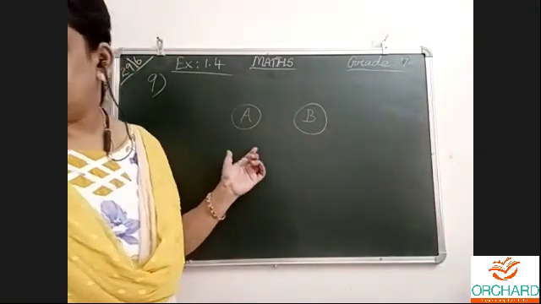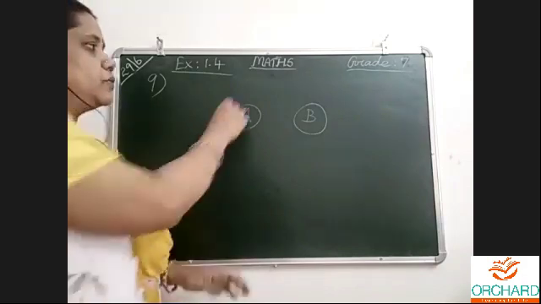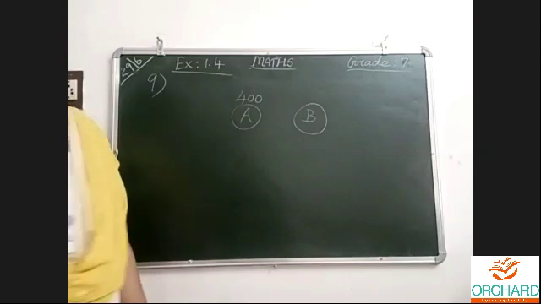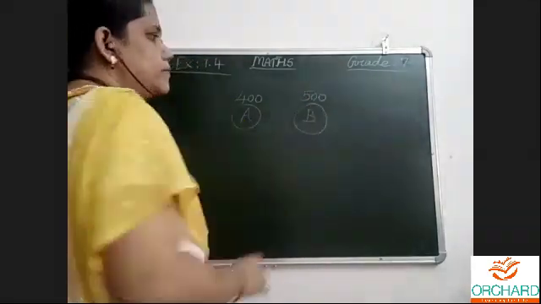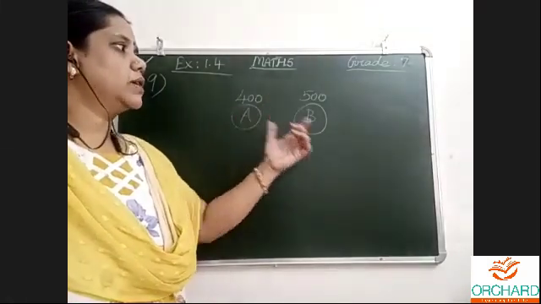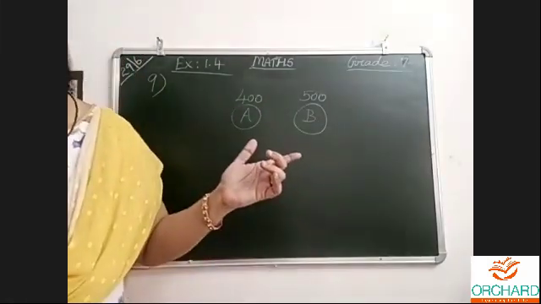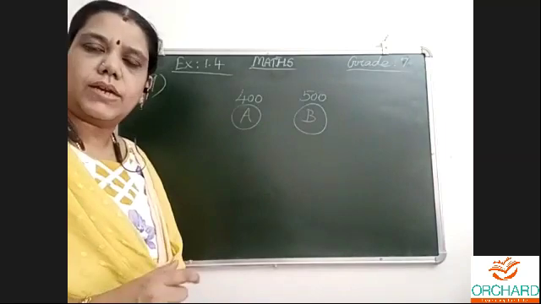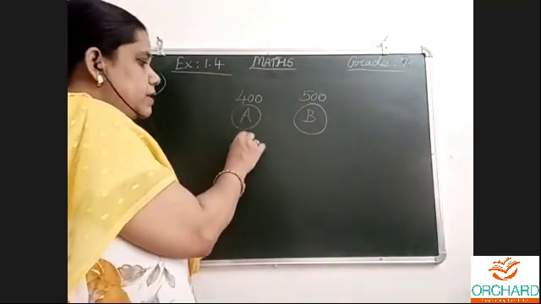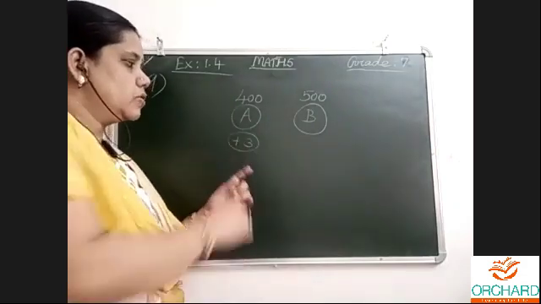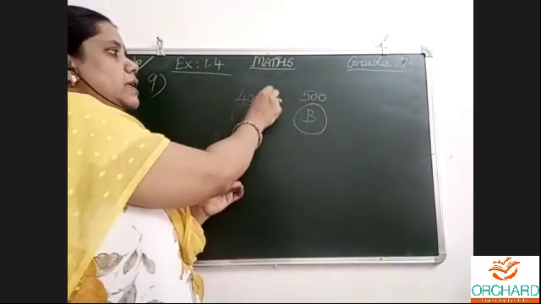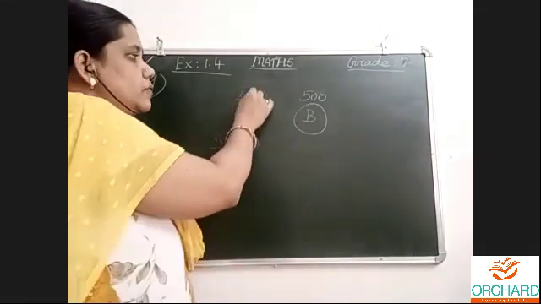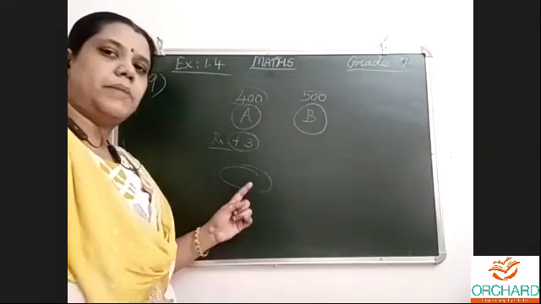Shares of stock A are 400. She had 400 stock A shares and stock B, she had 500. She gains a profit, gain means a profit, of 3 rupees per share. So 400 shares for how much? 400 threes are, and we will get the amount.